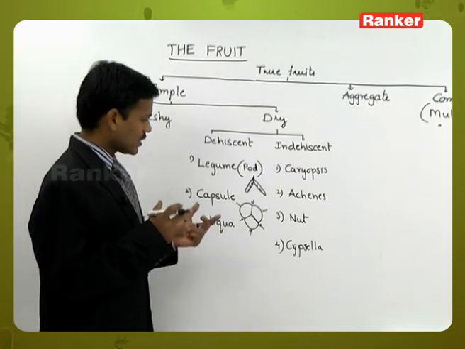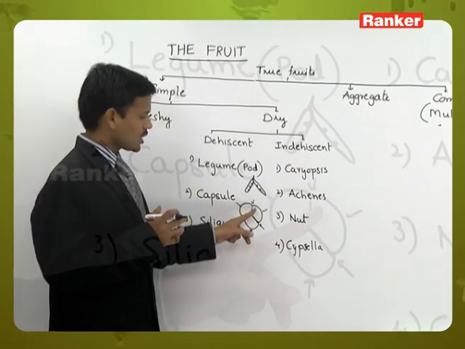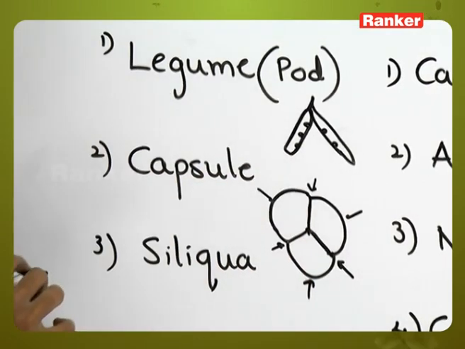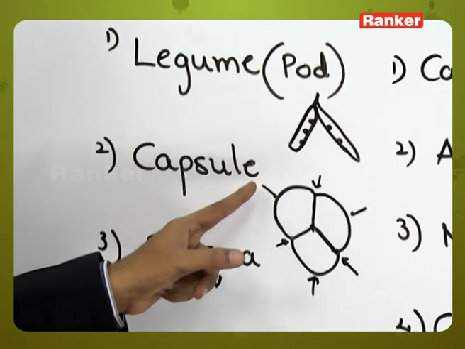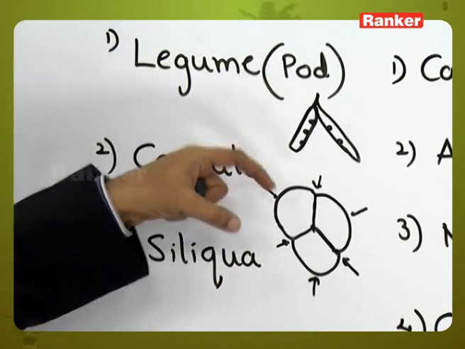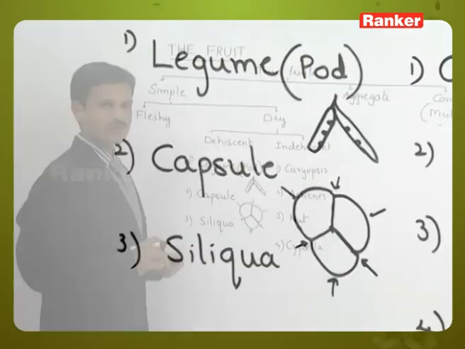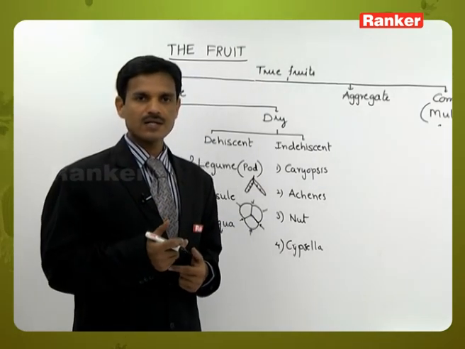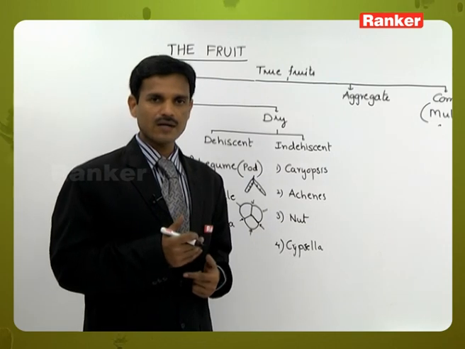So sometimes the two carpels here dehisce in the region of the septa or wall, or sometimes between the locule, in the middle portion of the locule. So based on the dehiscence they are called septicidal, septifragal, and loculicidal fruits.